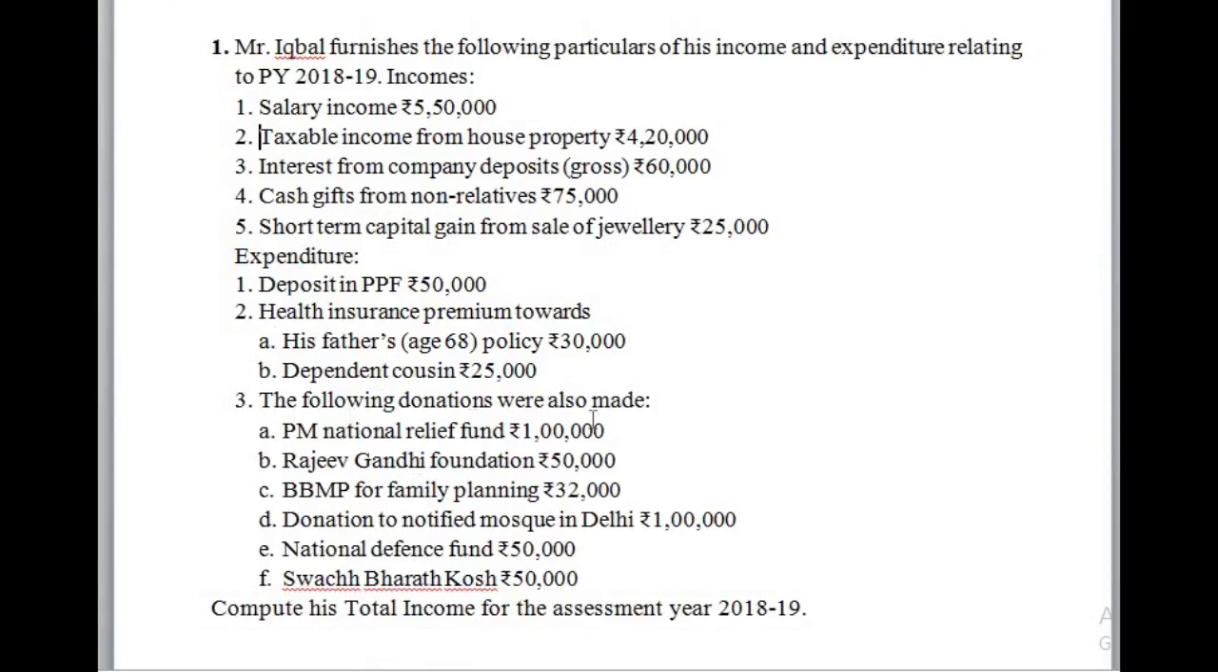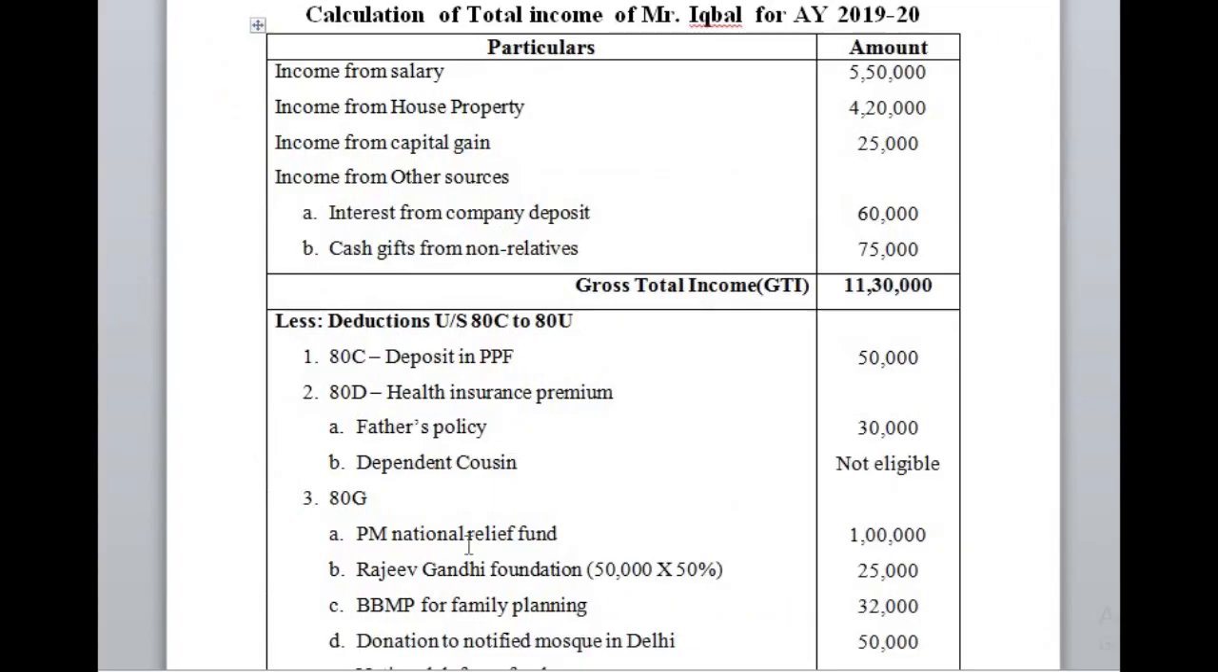Next, the following donations were also made. PM National Relief Fund rupees 1 lakh. It is a deduction under section 80G, and it is 100% deduction without any maximum limit. For the Prime Minister's National Relief Fund, the entire amount will be allowed as deduction without any comparison with 10% of adjusted gross total income.